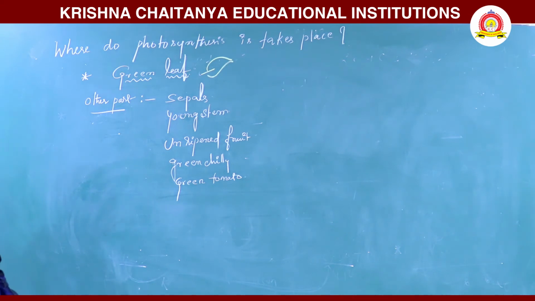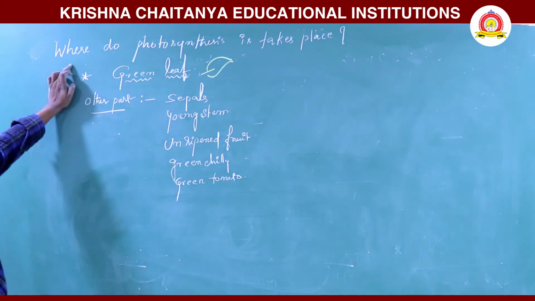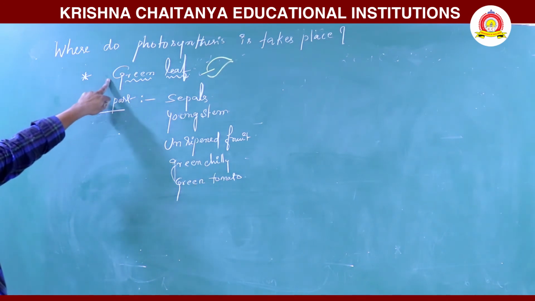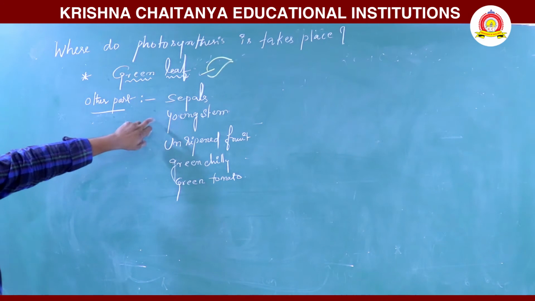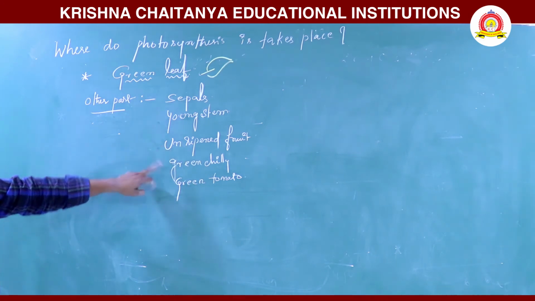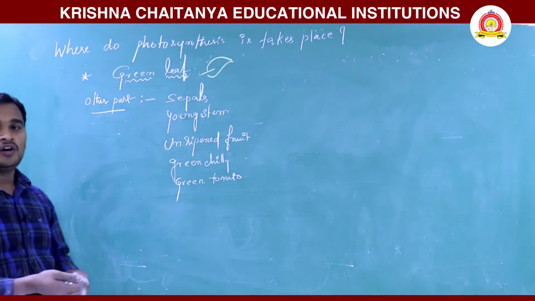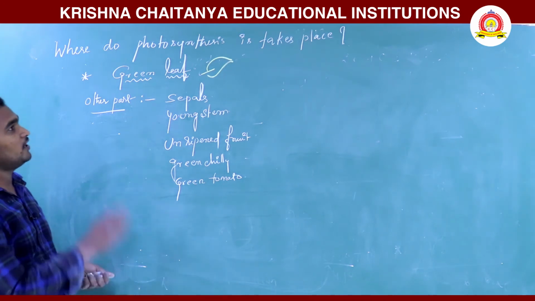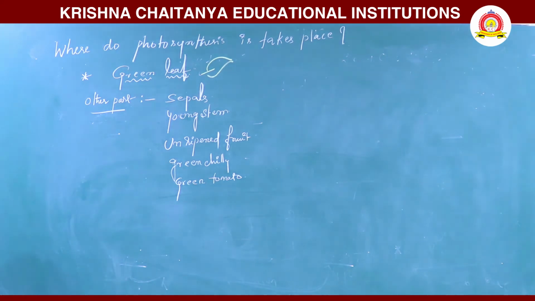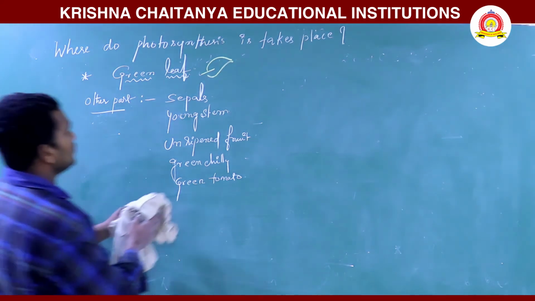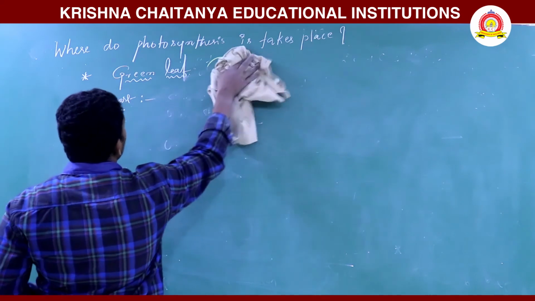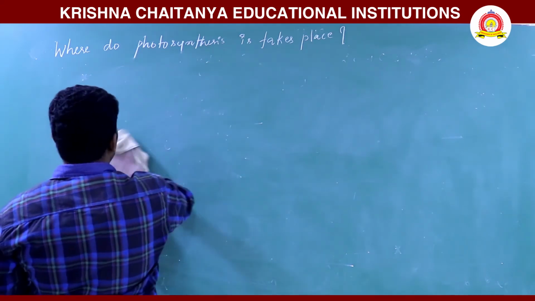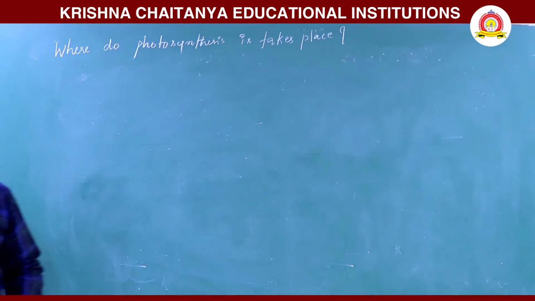Mainly the site of photosynthesis is the green leaf, and other parts such as sepals, young stem, unripened fruits, green chili, and green tomato. In these green parts, chloroplast is present.